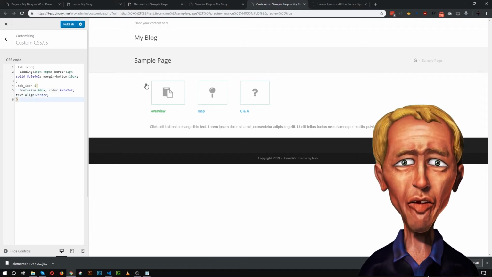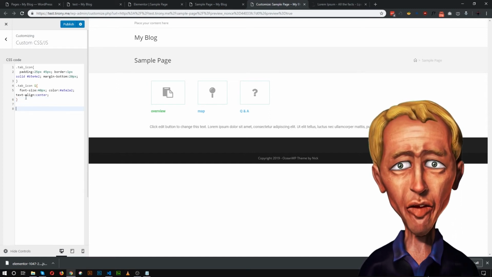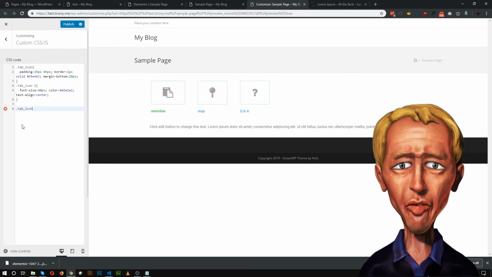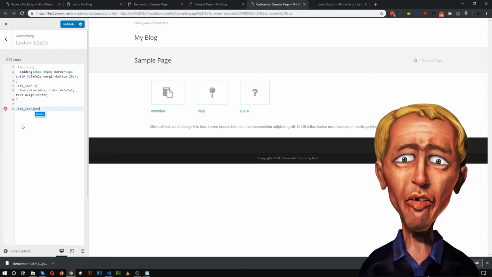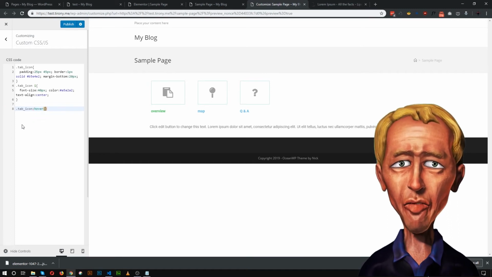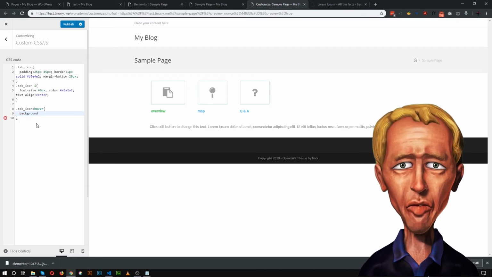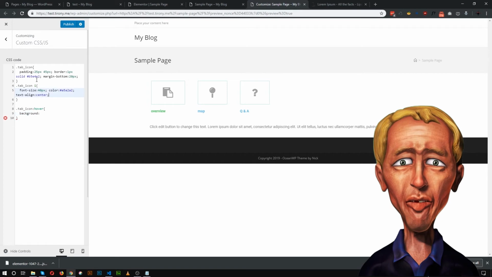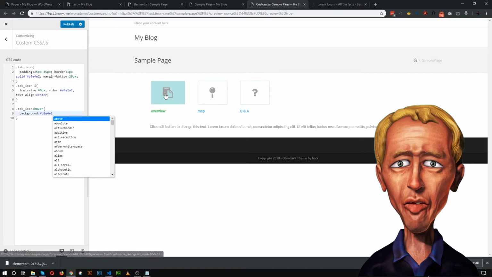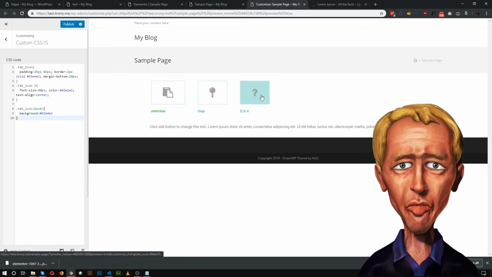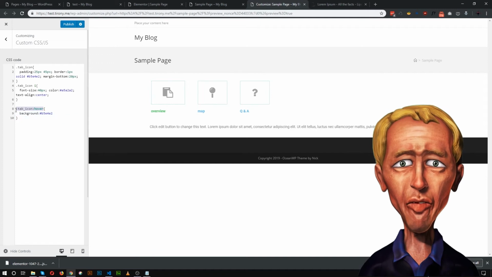So as you can see, if I hover over to this icon, nothing happens. So let's add the hover over effect. So let's copy the icon class and add hover. Let's add a background, the same color as the border. As you can see, now the background color is showing in hover.